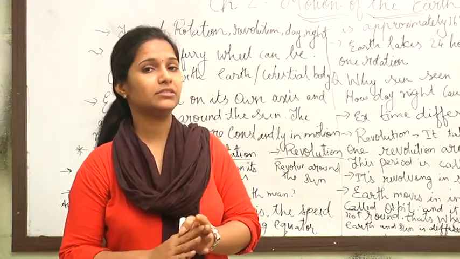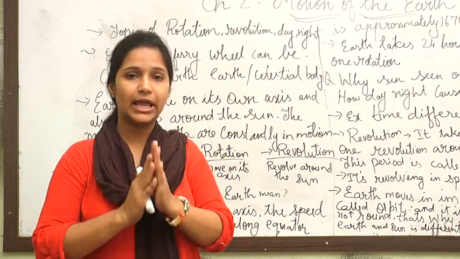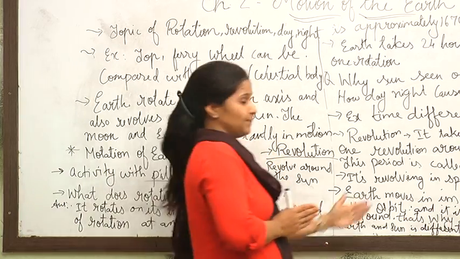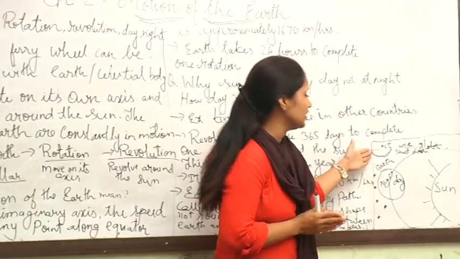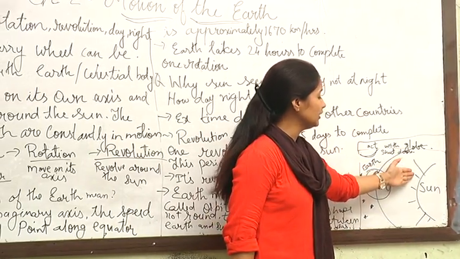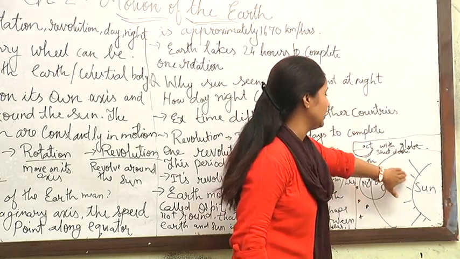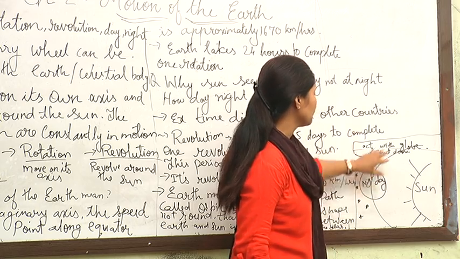Why does it happen? Is the sun going somewhere? No, the sun is at the same position. But why does it happen? Let's move to this one. There is an activity, and I have drawn a figure. Look at this one. The sun is given here, and these are the light rays, the sunlight is going this way.